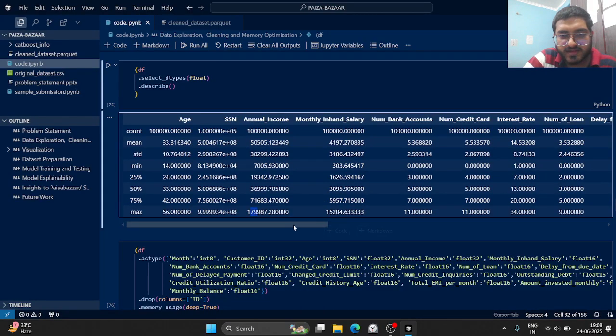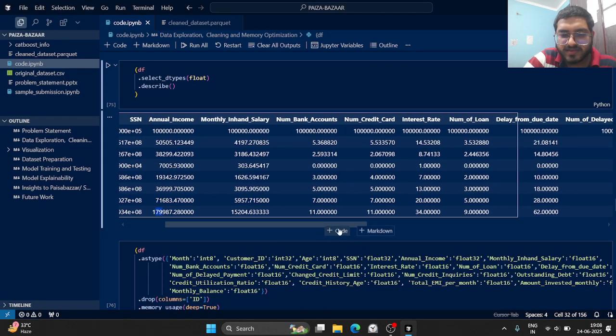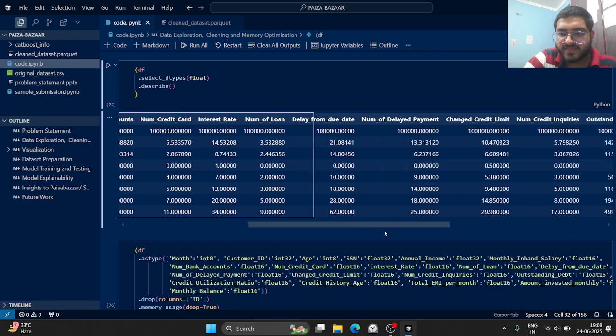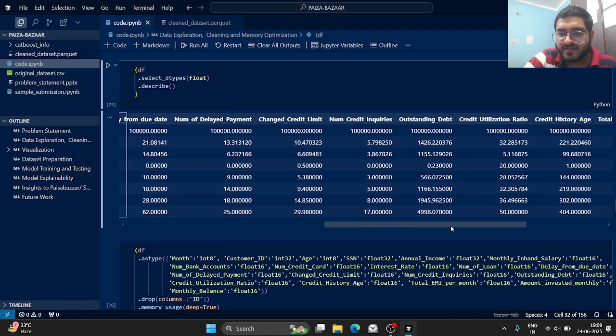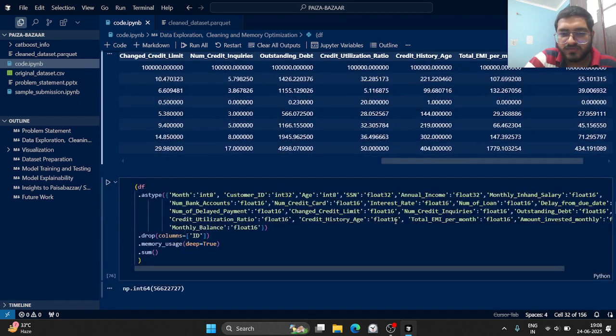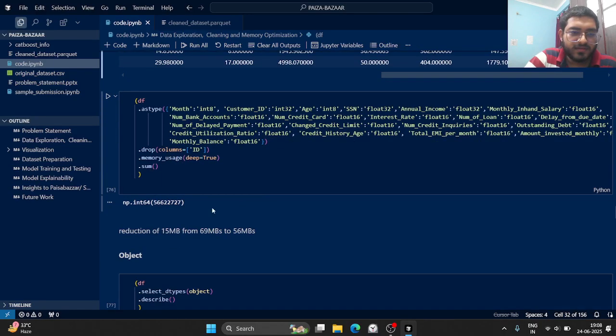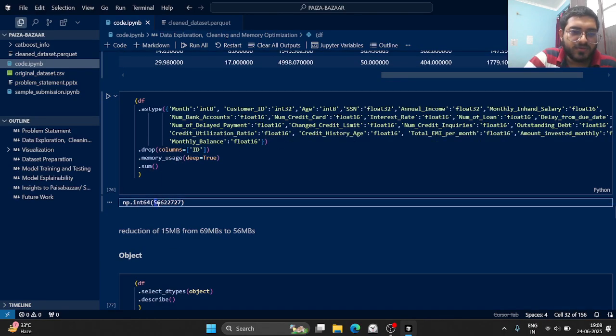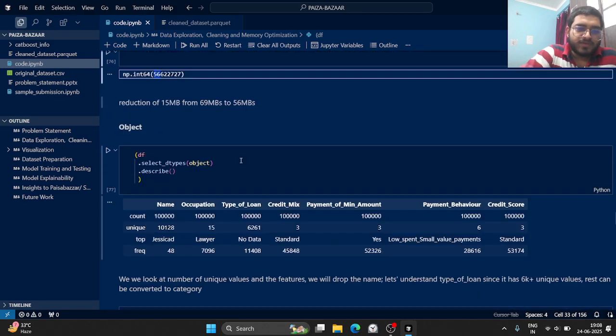If we look at the rest of the columns, the maximum values are all less than 65k, 25, 29, 17, less than 65k. So we can simply use float16 to store all of these. And after doing this, I got total memory usage of around 56 MB, so basically a reduction of 15 MB. Then I move to object. In simple terms, what I'm doing is trying to find the optimal data type which I can use to store that kind of information.